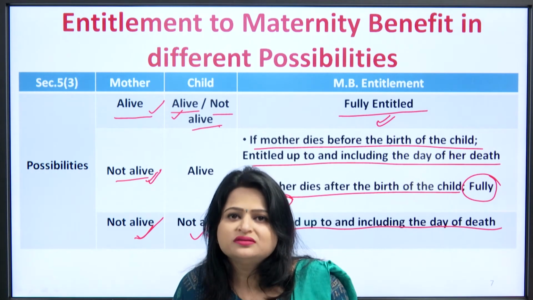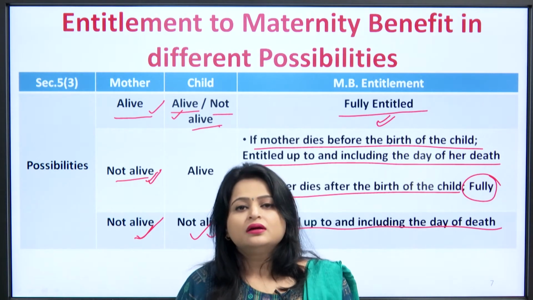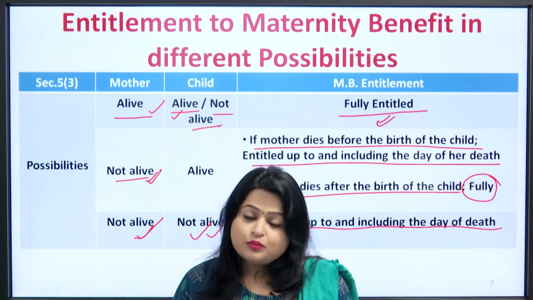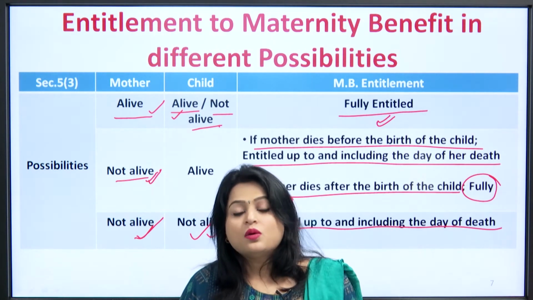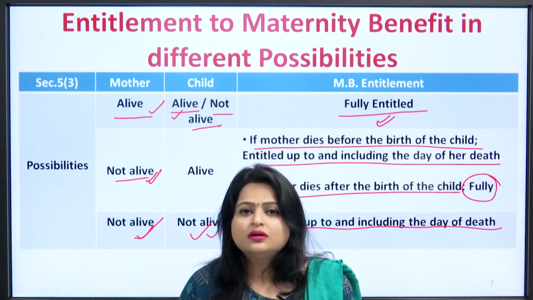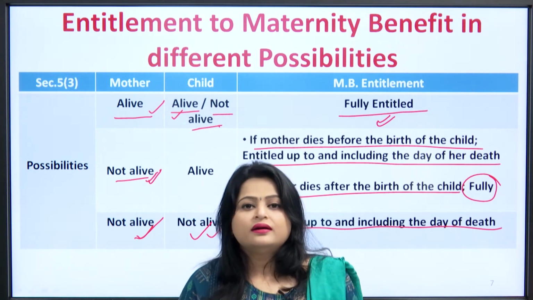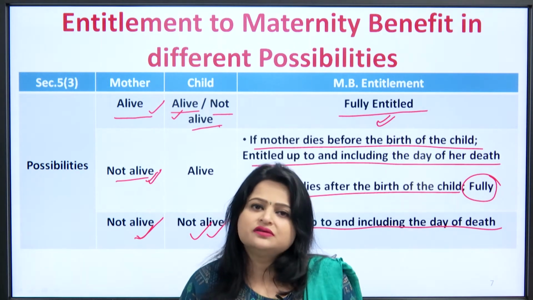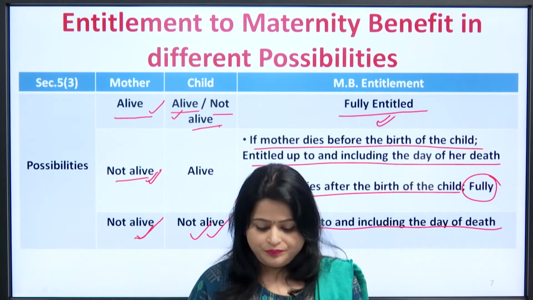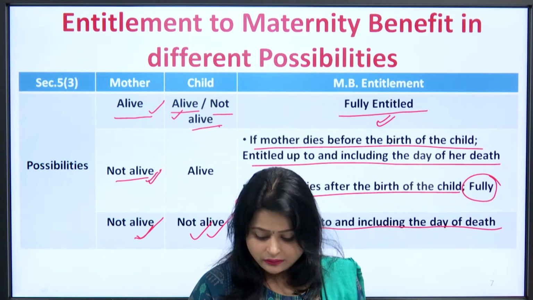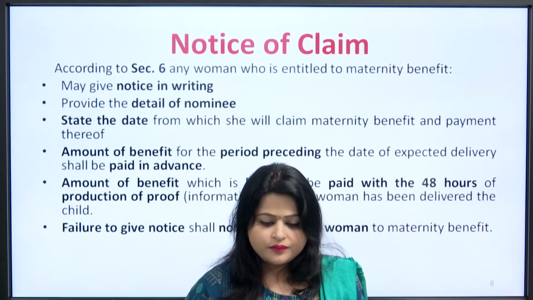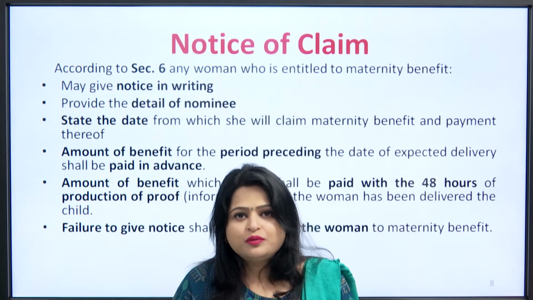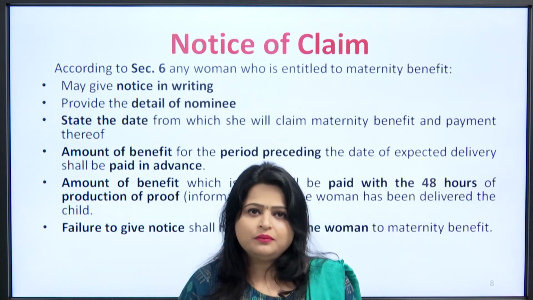So, these could be certain possibilities which are probable in the case or in the whole duration. So, the Act has clauses for each and every separate possibility. I hope it is clear. Okay. Then it is very important, notice for claim.